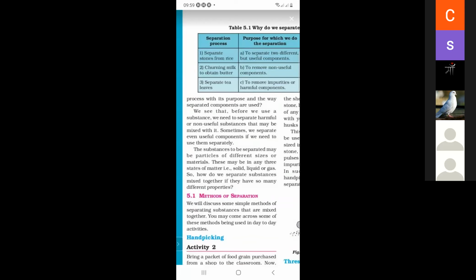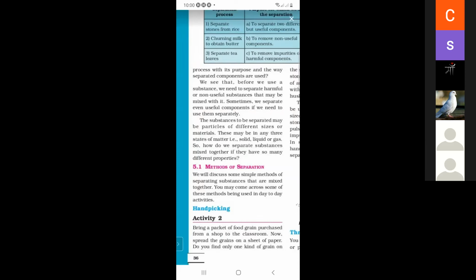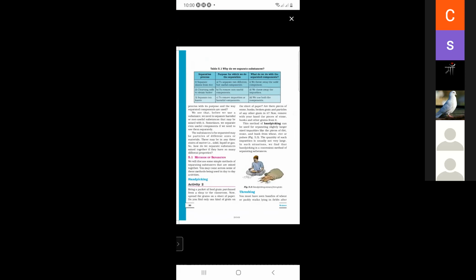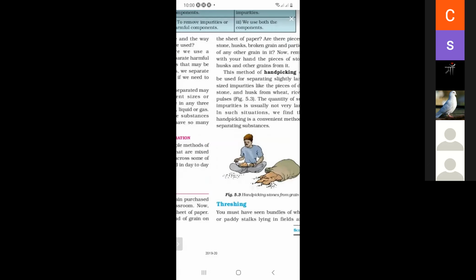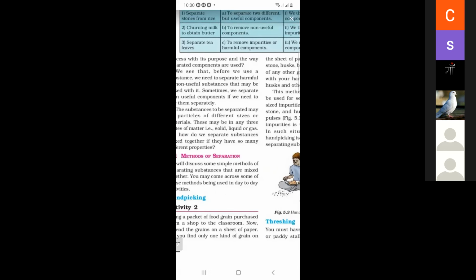First is hand picking, then threshing, and then winnowing, and then sedimentation, decantation. These are the methods of separation.